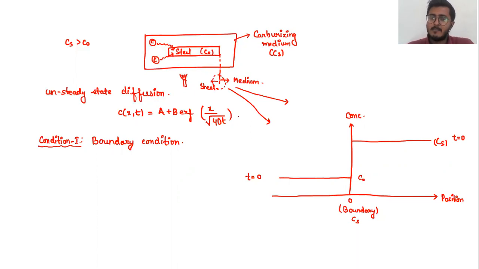So as soon as I keep my steel component inside my carburizing medium, the medium will definitely increase the concentration at the boundary and it will come up to your CS concentration, right? Since it is in contact with your carburizing medium, it has the concentration of your CS, but inside your steel component, the concentration is still C naught at the initial time. Now with the increase in the temperature, the diffusion of the carbon from the surface inside the steel component takes place. So this concentration increase basically follows such a kind of graph that I am showing.